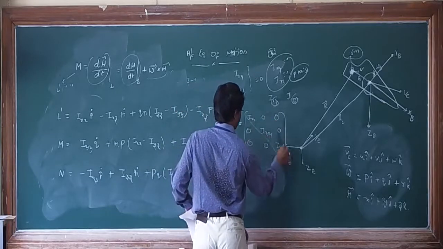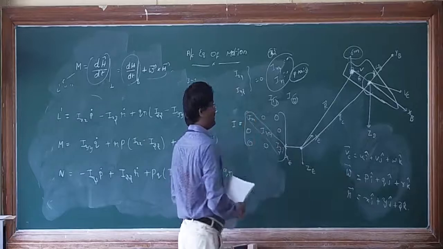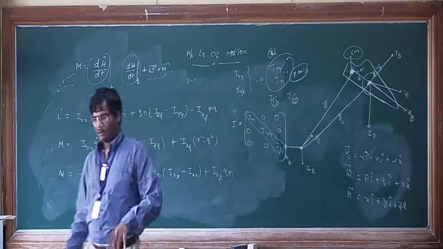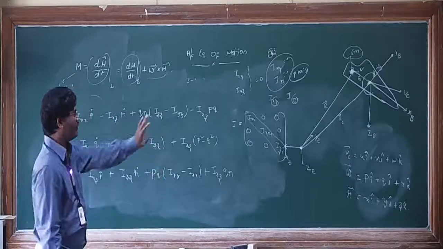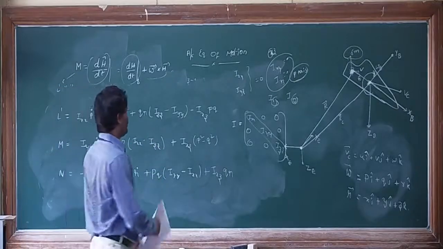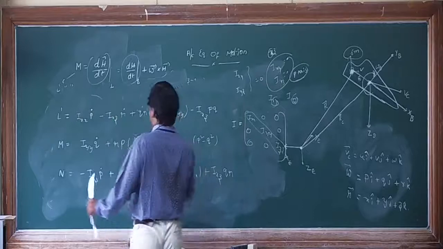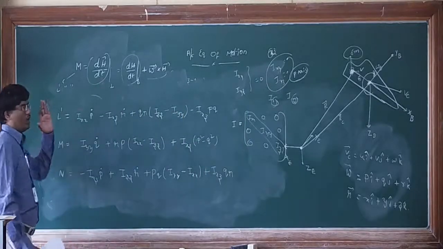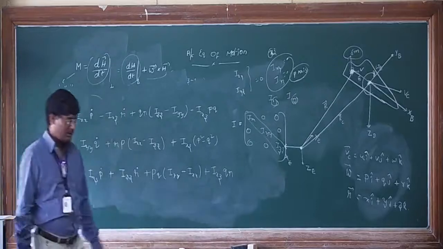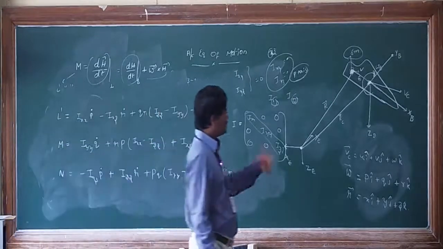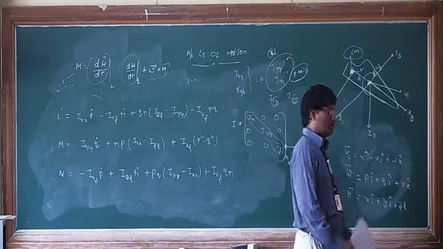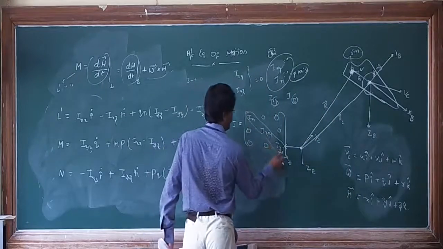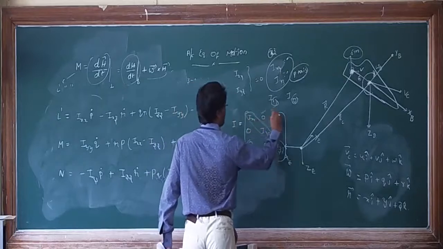Only Ixx, Iyy, Izz you will find. The remaining cross terms, the products of inertia, will become 0. So if you assume this body fixed axis system is principal axis system, by the definition only these three things will exist and the remaining things will become 0.